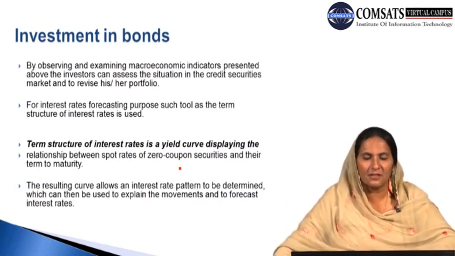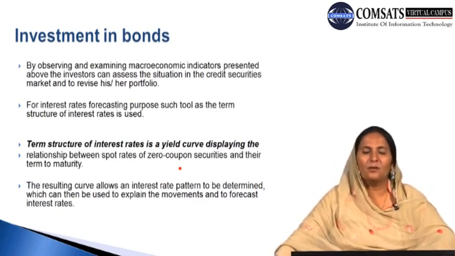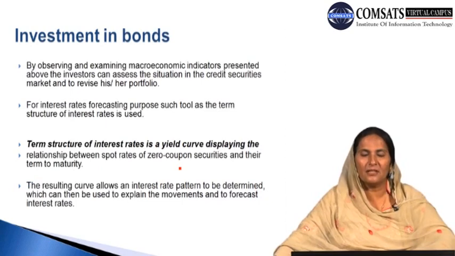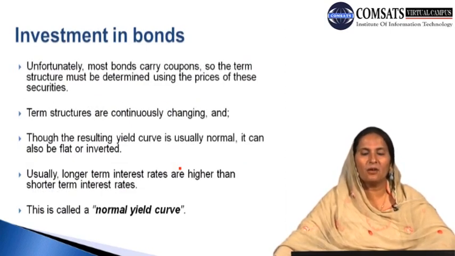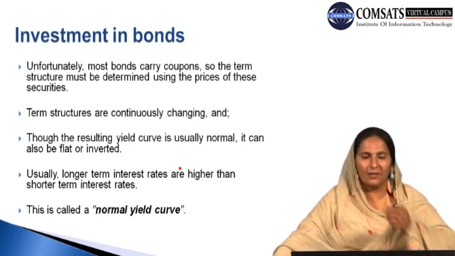Then we said the term structure of the interest rate is important. Basically it gives a yield curve which displays and indicates the relationship between zero coupon securities and their term to maturity. And we can also elaborate our discussion with the help of the normal yield curve, which basically indicates that longer term rates of interest have higher returns than the shorter term rates of interest. And these yield curves are normal in shape, but they can be flatter or inverted.